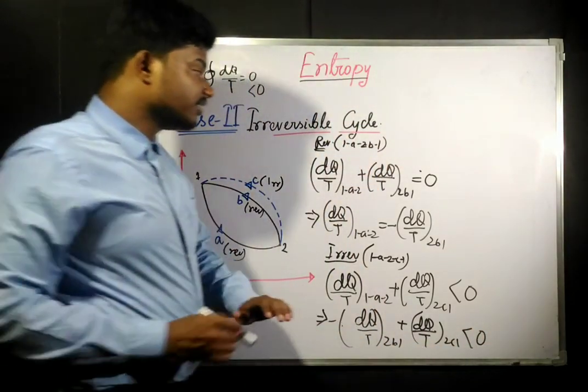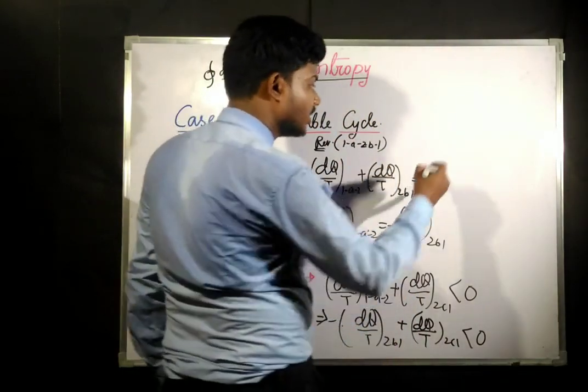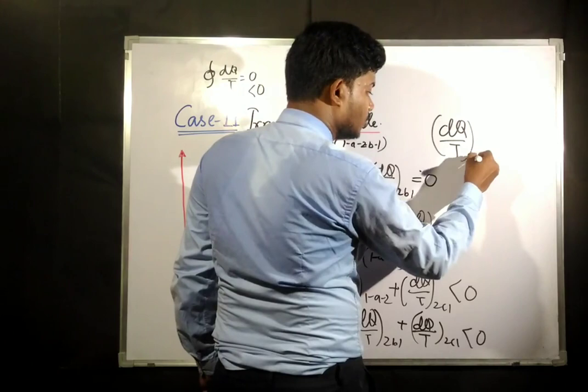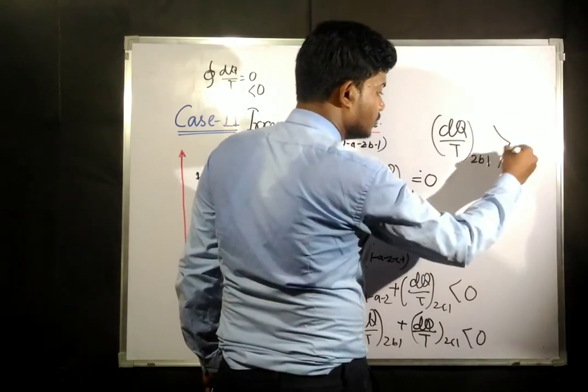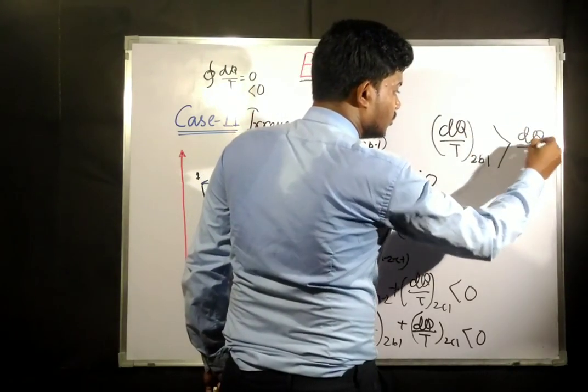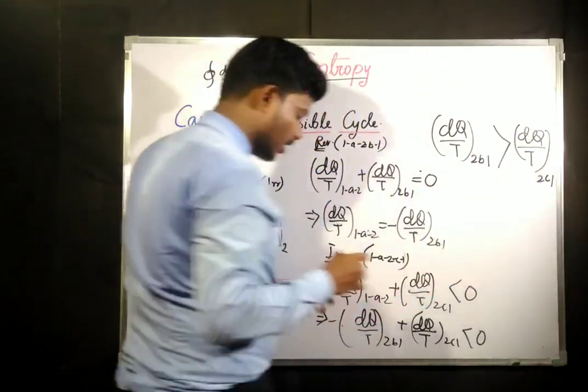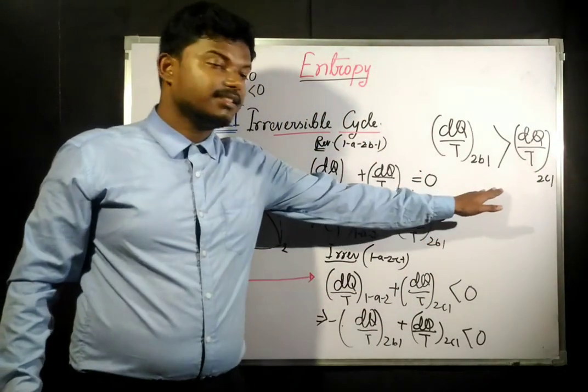From this equation we can write that dq by T for 2B1 is always going to be greater than dq by T for 2C1.